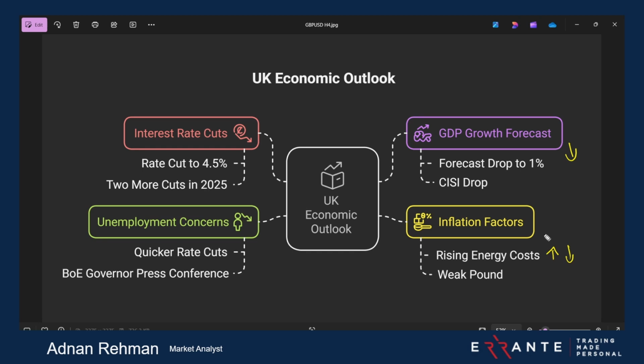Now the third one is the one that I want to explain to you: the interest rate cut. It is expected, with 98% chances of a cut in this report, to 4.5% from 4.75%. 4.75% is the current value, and now they are expecting it to go to 4.5%. This brings us to a 25 basis point cut. So keep this in mind.